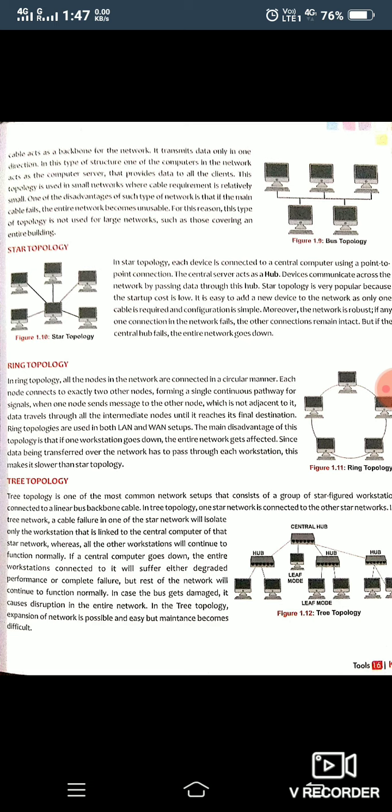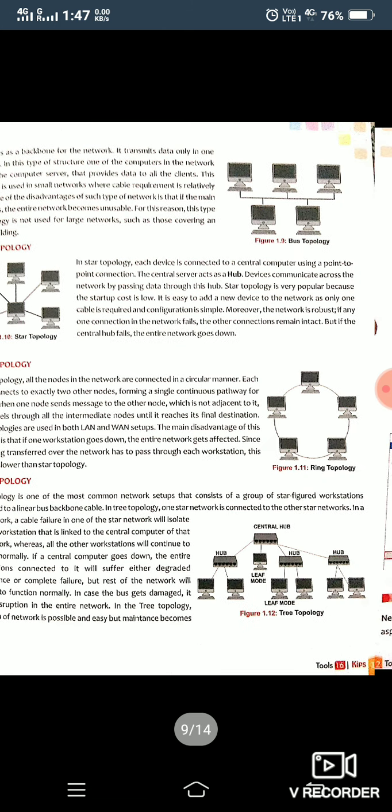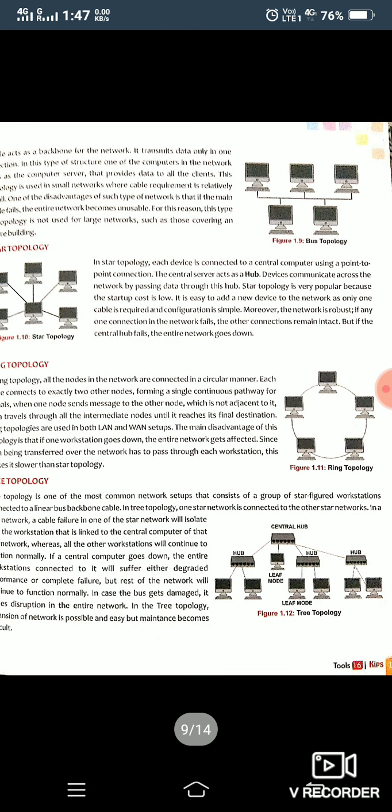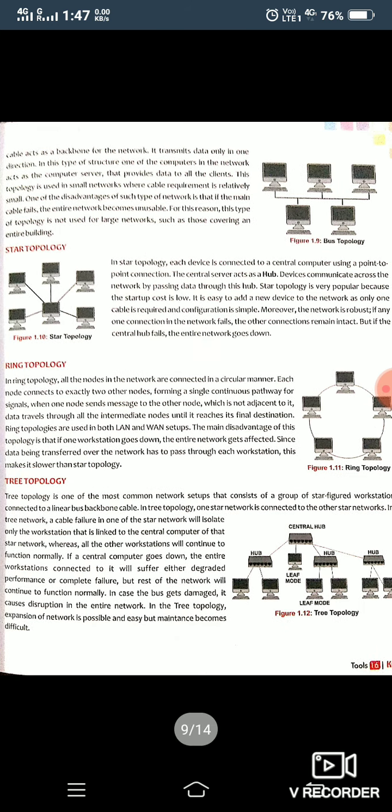Next is ring topology, in which systems or nodes are connected in the shape of a ring with the help of a cable. You can see here. This kind of topology is used in LAN and WAN setups.